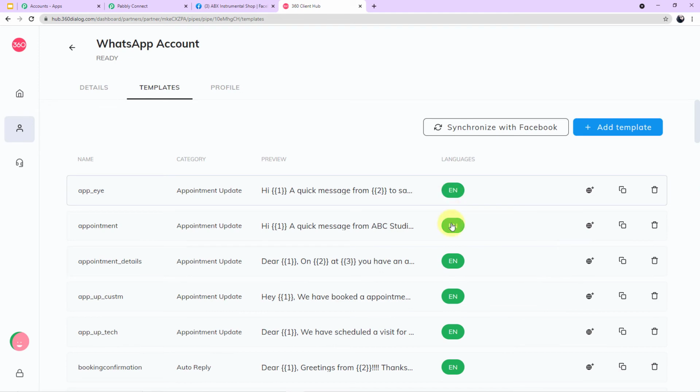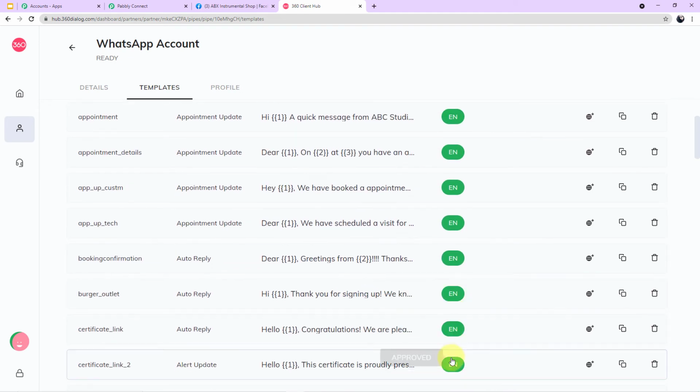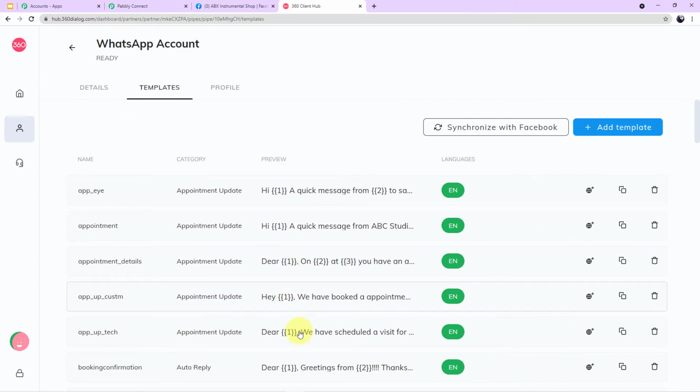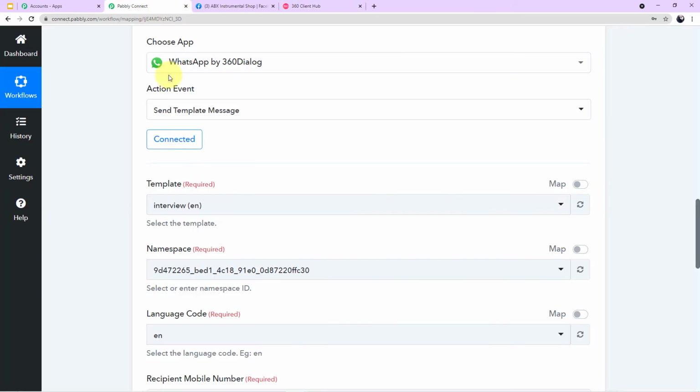Let me show it to you on my screen. Here you can see all my templates are approved. That's why I can use these templates in my workflow. Okay. Now I have to map this particular template, which I have shown you, in my Pabbly Connect account. So I'll go back to my Pabbly Connect account.